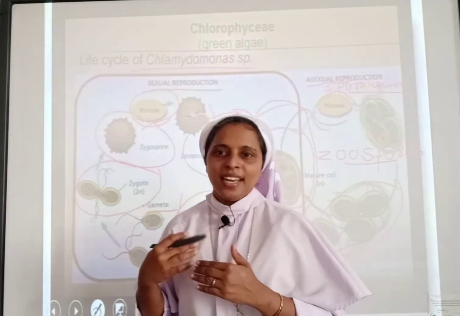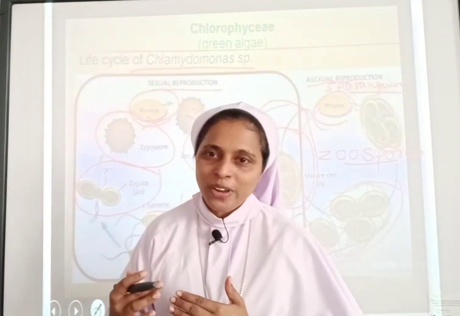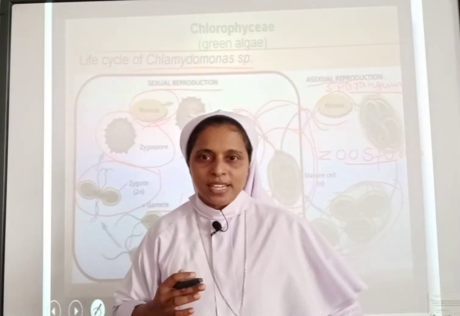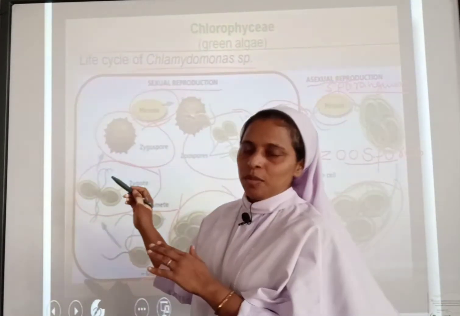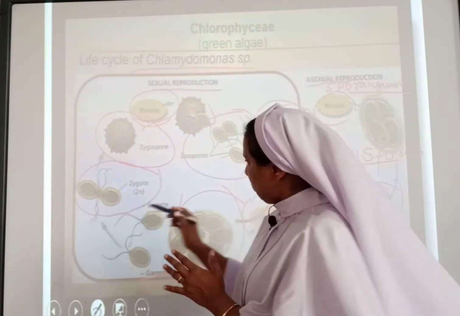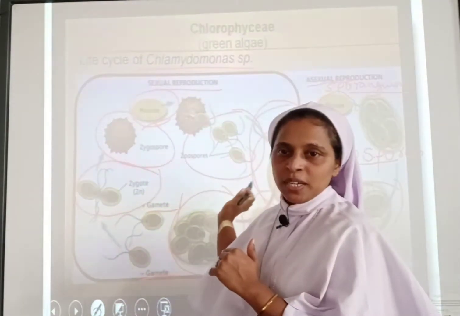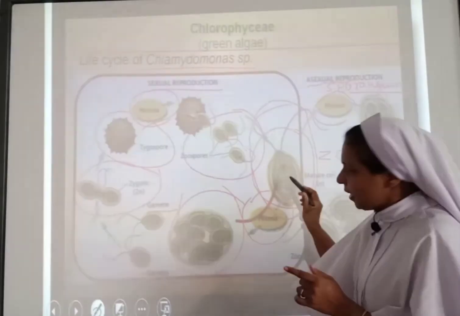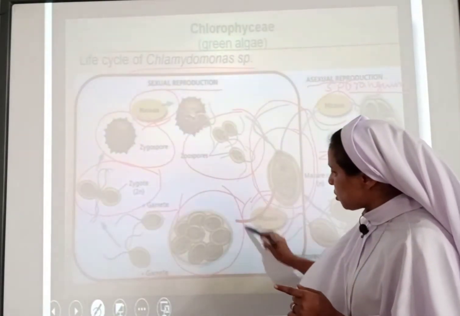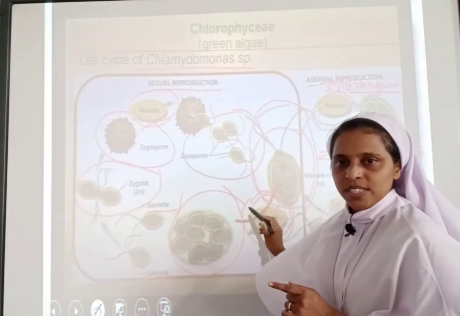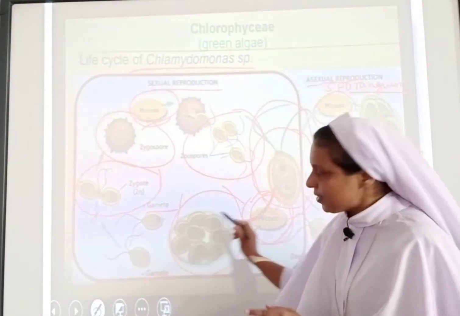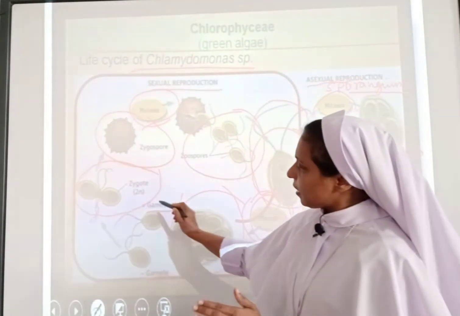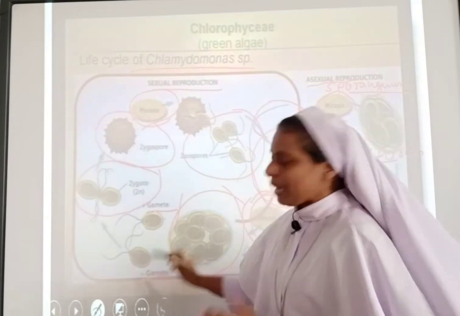So once again I repeat the sexual mode of reproduction, the life cycle in Chlamydomonas. Asexual reproduction we have already seen. The fully developed Chlamydomonas species, you can see here, will be undergoing a process known as mitosis, and as a result they will be releasing gametes, and these gametes can be of plus type and of minus type.